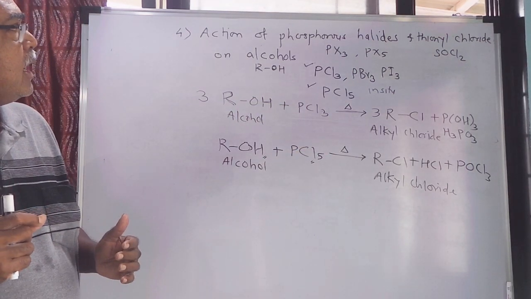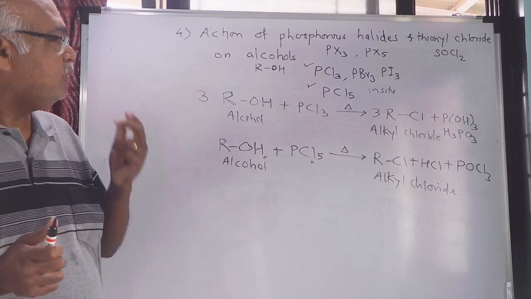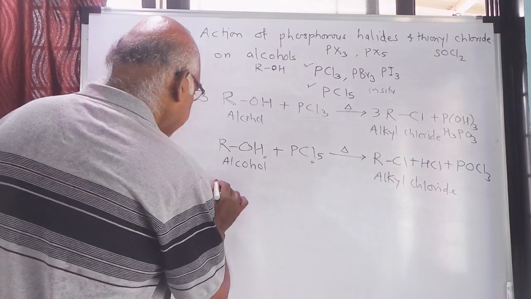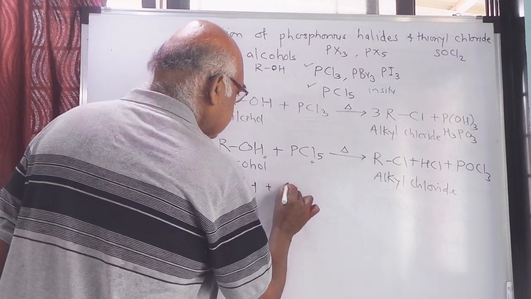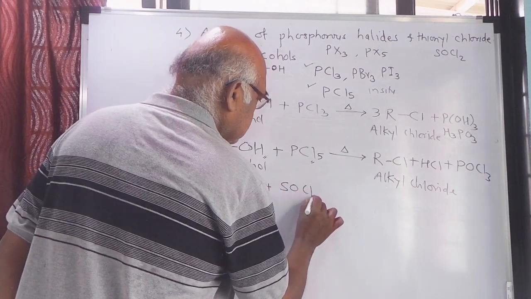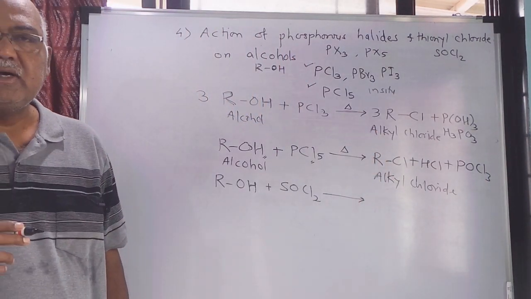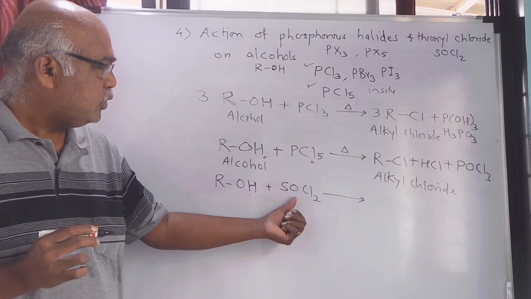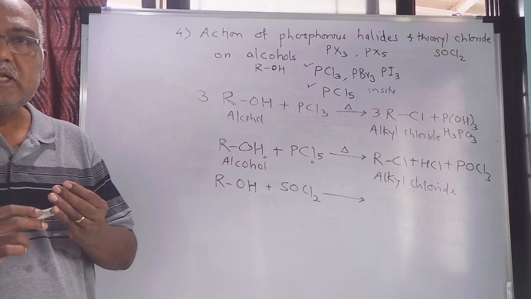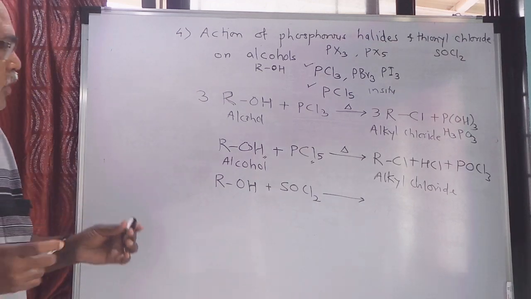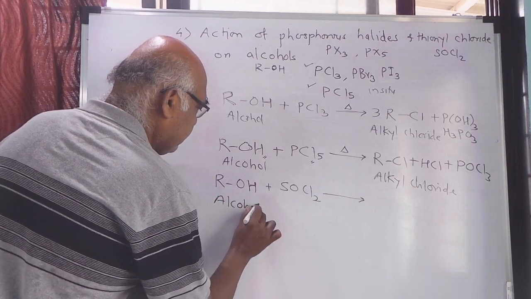Now I will take SOCl2, that is thionyl chloride, and we will treat it with alcohol, general ROH. Thio means sulfur. Thionyl means SO group to which chlorine is attached, so it is called thionyl chloride. So when alcohol is treated with thionyl chloride, what will happen?